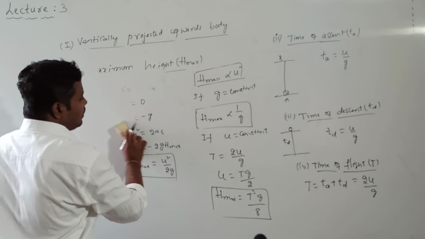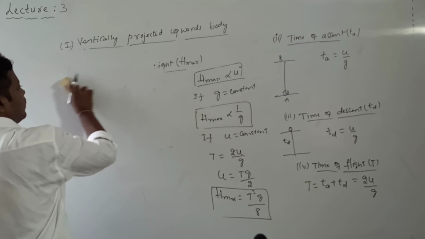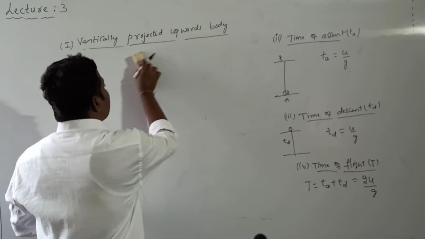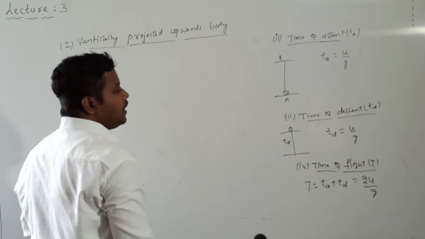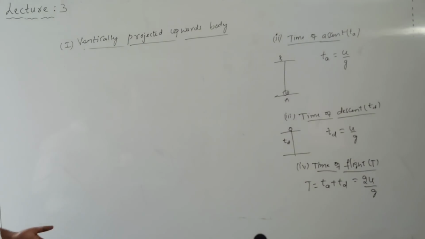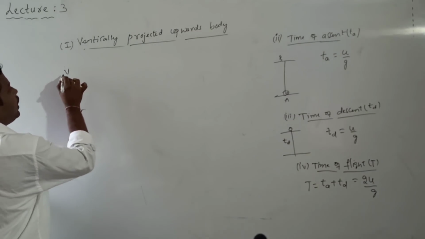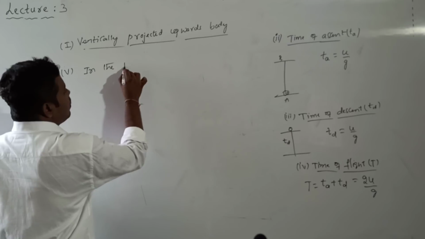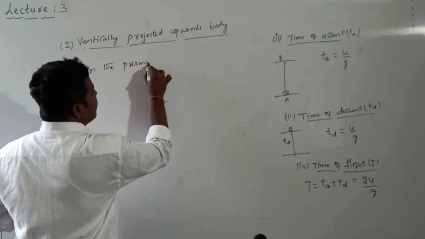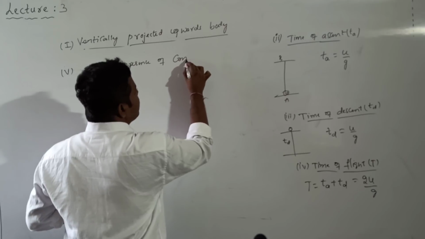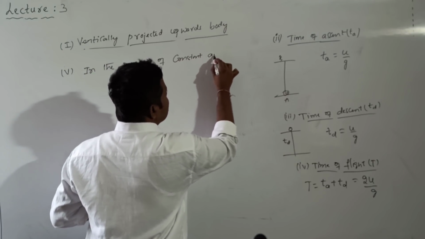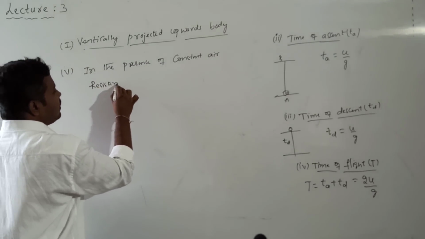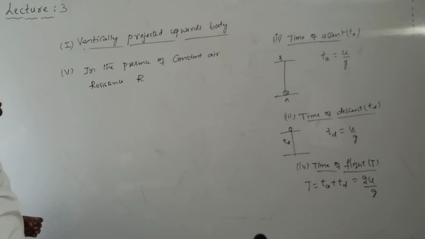After completion of this, I told you, now we discuss in the presence of air resistance. Which one will be greater and which one will be smaller? Is time of ascent greater or time of descent greater? So let me consider point number 5: in the presence of constant air resistance. Let me call the resistance value capital R.